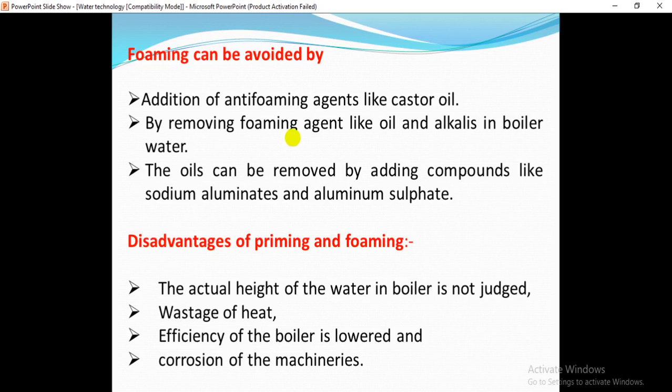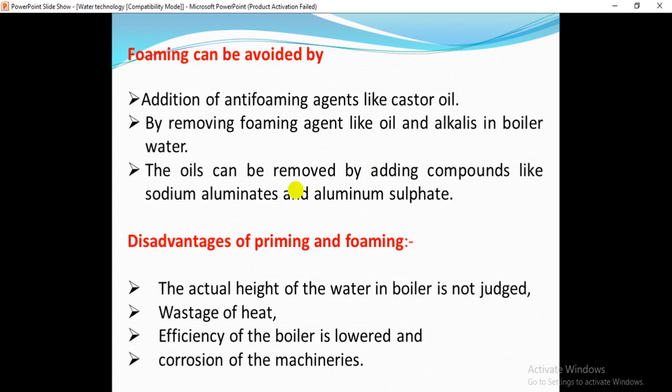Or we can remove the foaming agents like oils and alkalis in the boiler water, isn't it? The reason is that the oils and alkalis are the foaming agents. By removing these foaming agents, we can also avoid this foaming.